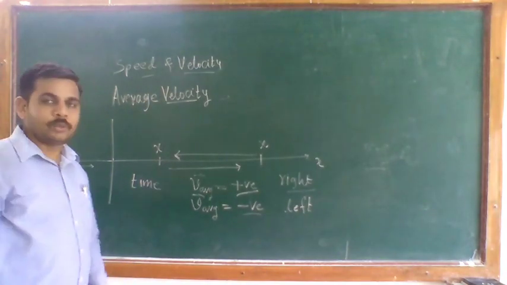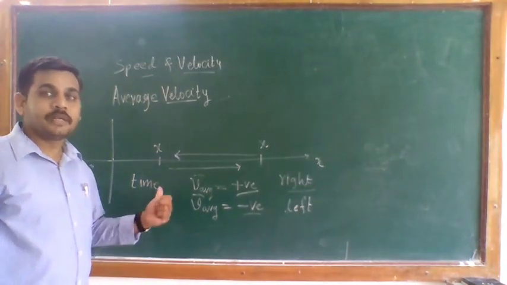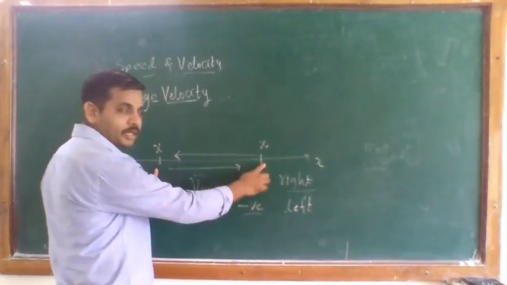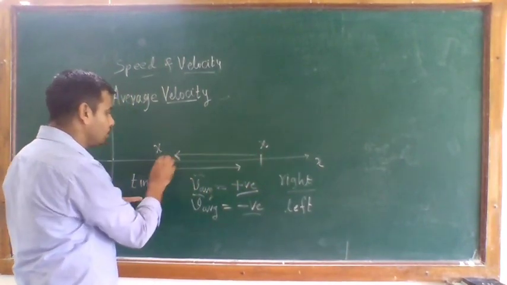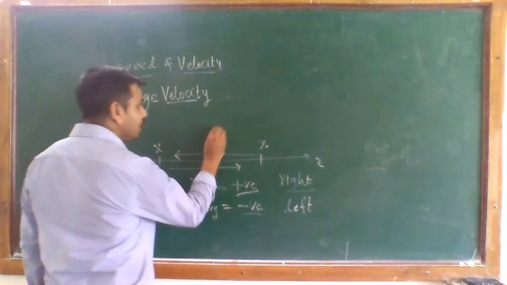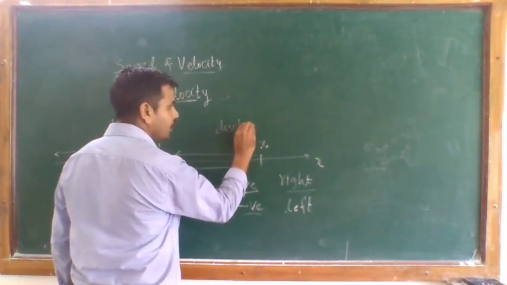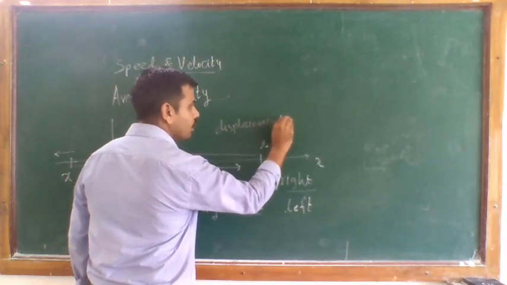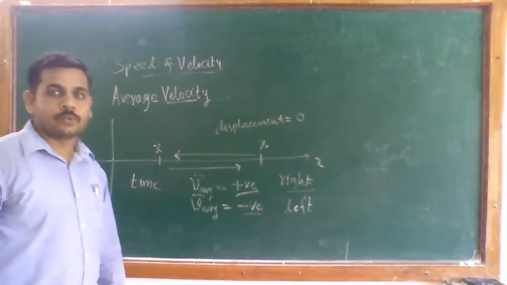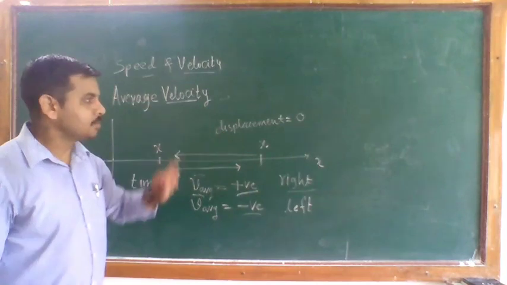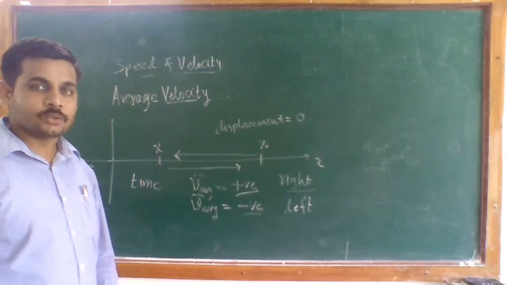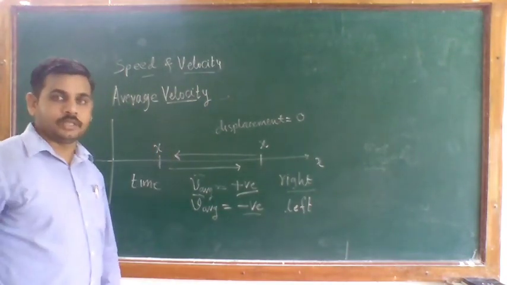Also, for average velocity, if the displacement is 0, the object changes its position from here to there and then returns to its original position. So in that case, your displacement, delta s, becomes 0. Since the displacement is 0, your average velocity depends only on the starting and end points.